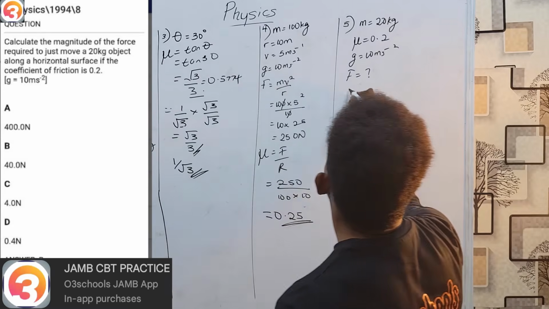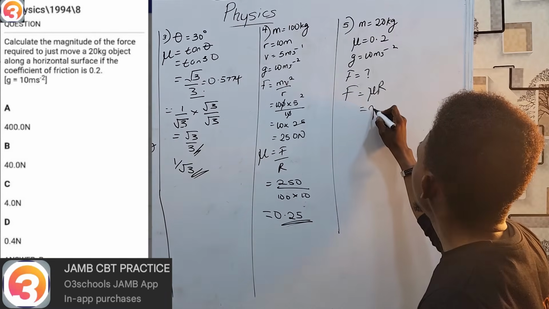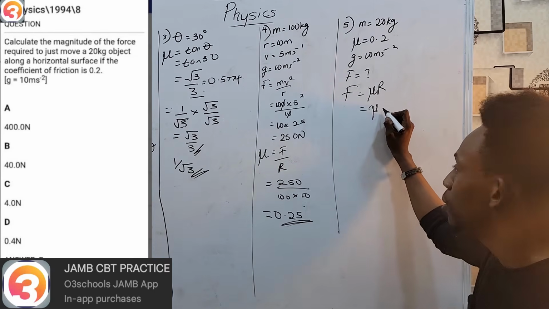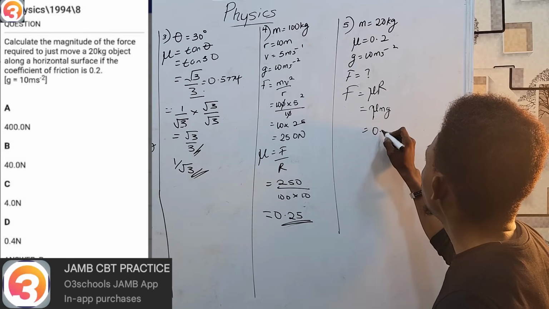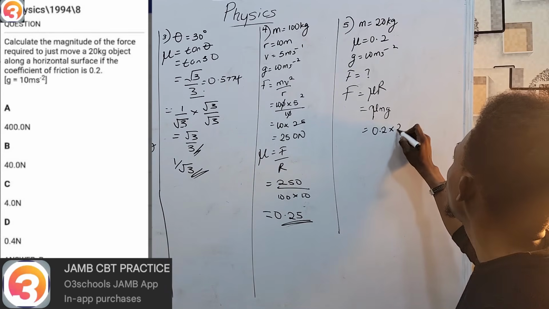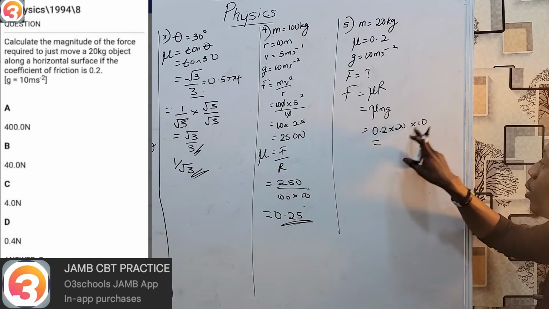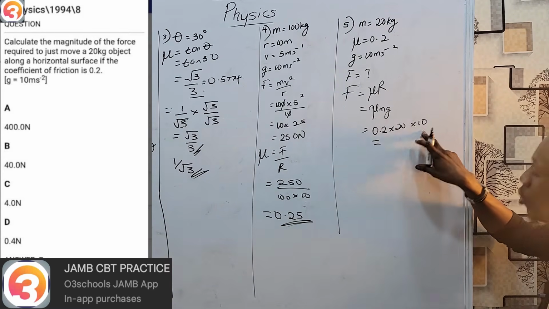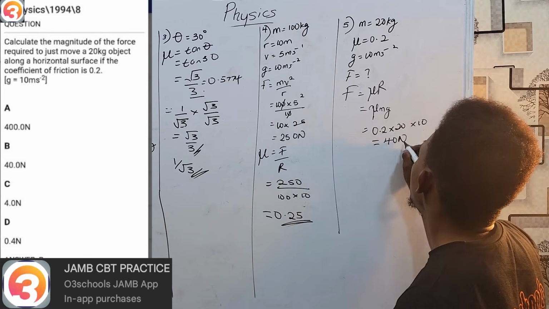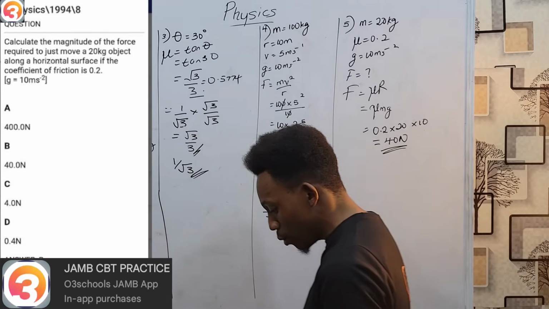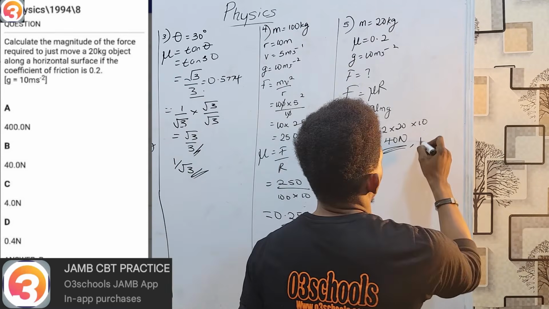Now, if you remember, again, F equals mu R. And in this case, R, as usual, the normal reaction, will be mg. So mu is 0.2, m is 20, and g is 10. 20 times 10 is 200. 200 times 0.2 is 40 Newton. And therefore, the force required to move it is 40 Newton. Option B.